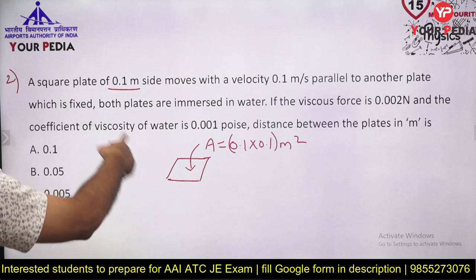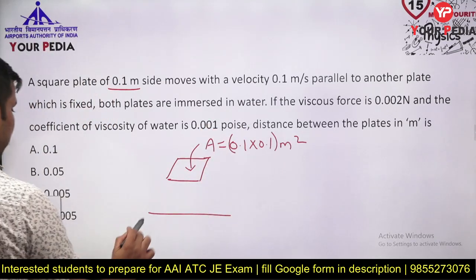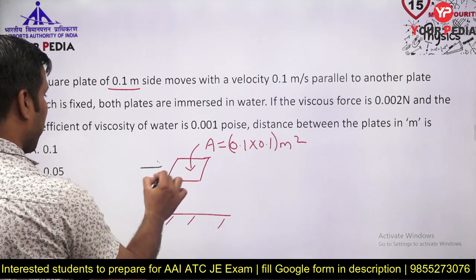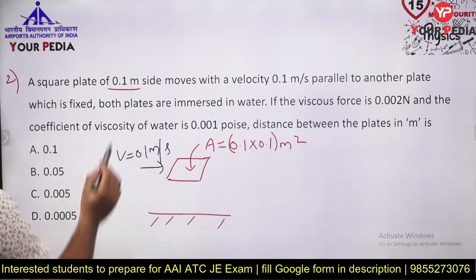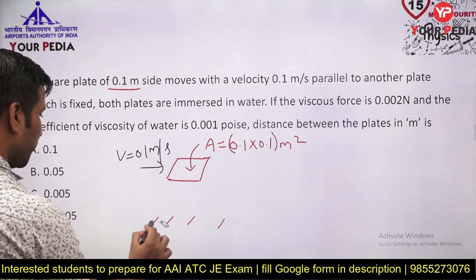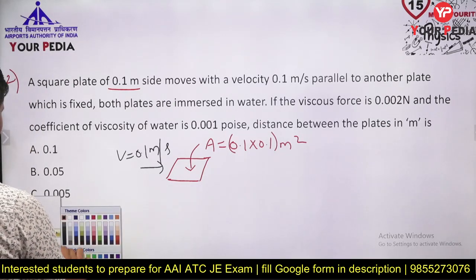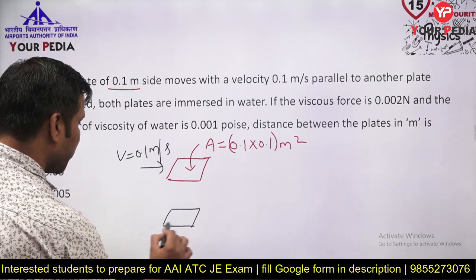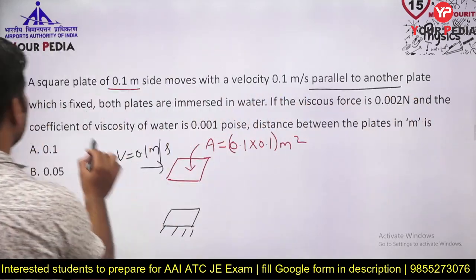Yes or no? Because 0.1 is the side, so area will be this. So this moves with a velocity, with what velocity is it moving? 0.1 meter per second over another plate which is fixed. Let us take a plate here, but this plate is fixed. So this plate is moving parallel to another plate, and the other plate is fixed.